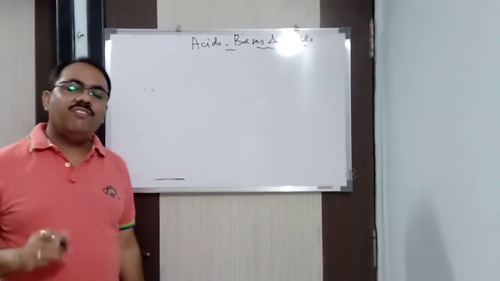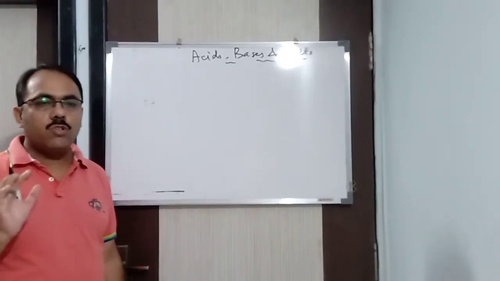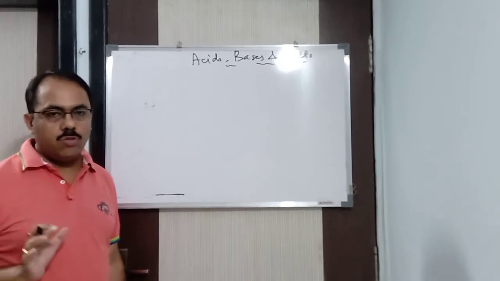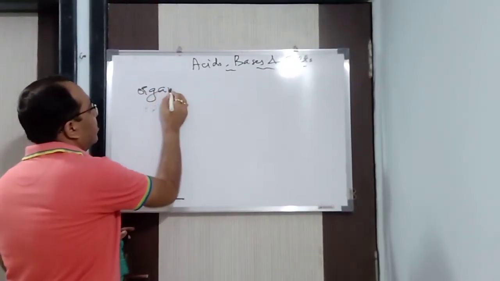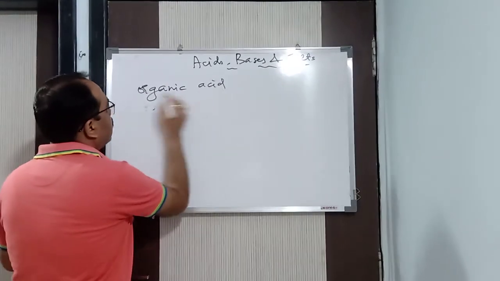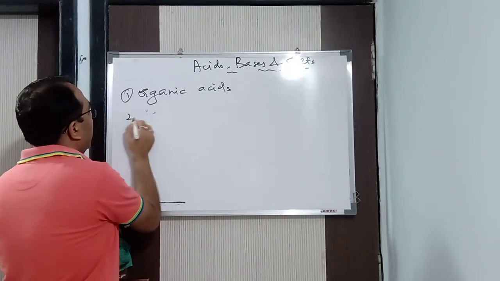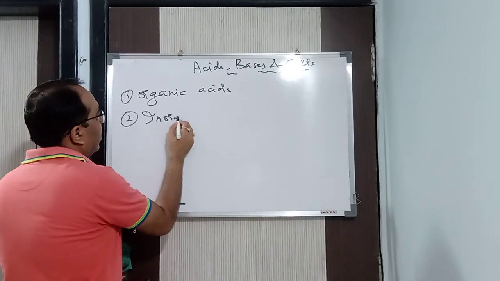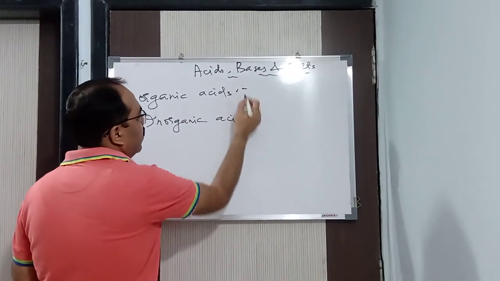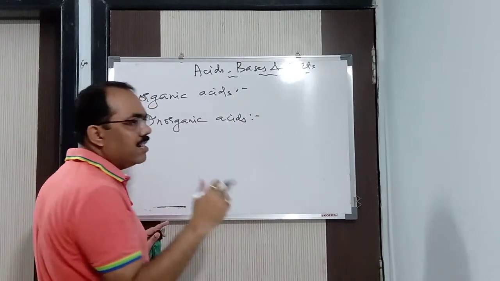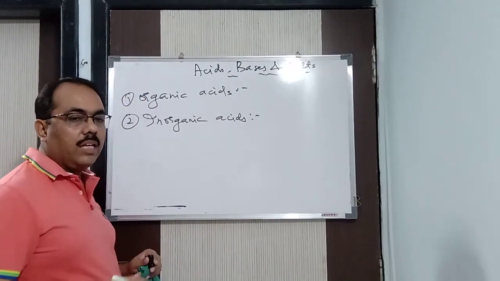Now acids are of different types. Based upon the source, we have organic acids and inorganic acids. Organic acids means which you are getting from the plants and the animals. They are known as organic acids.